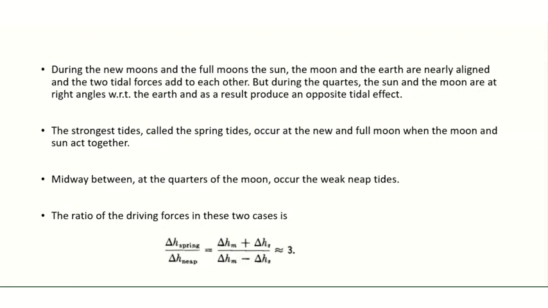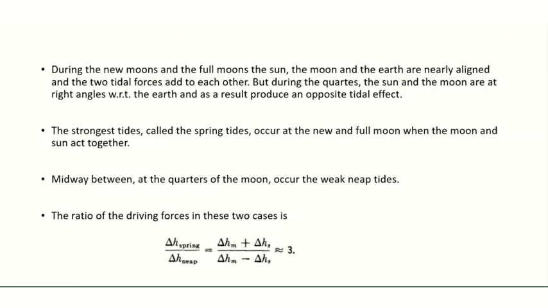So the strongest tides are called spring tides. These occur at the new and full moon, when the moon and sun act together and the strongest tides happen. Midway between, at the quarters of the moon, weak neap tides occur.